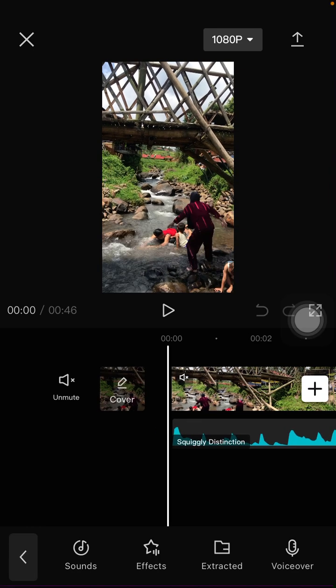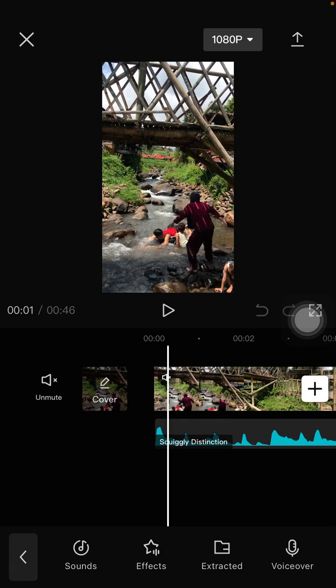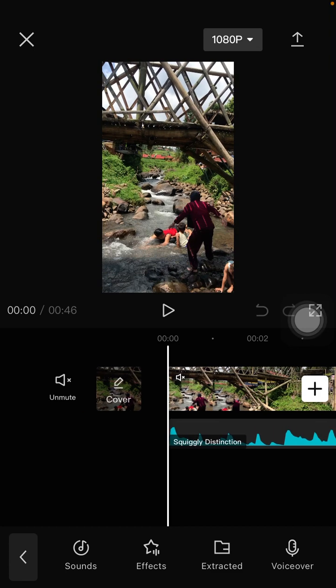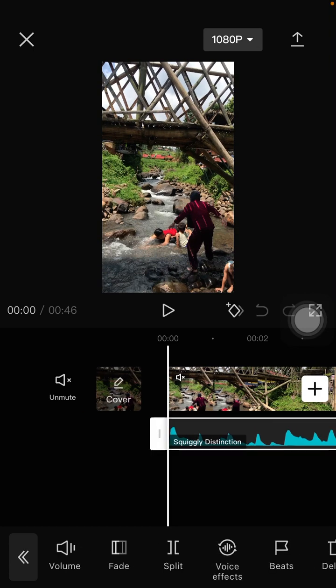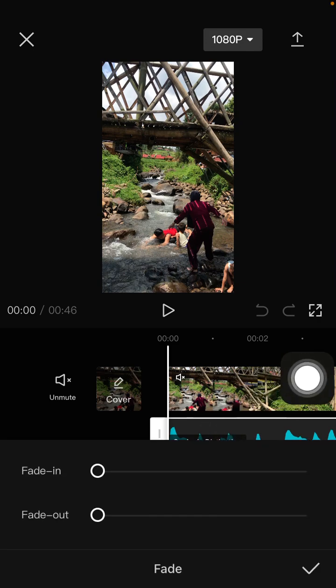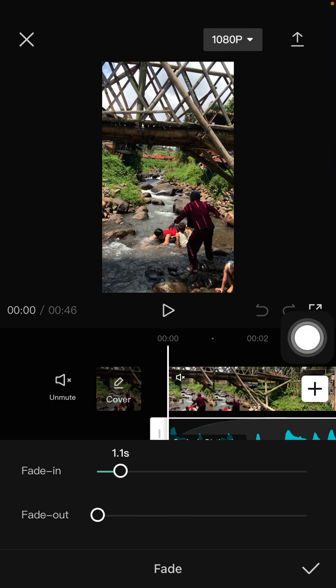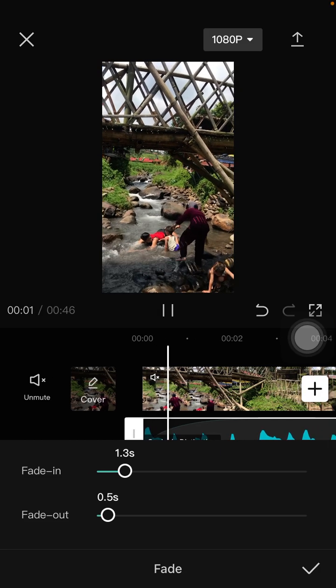To add the pad in and pad out effect, you can click on the sound and find pad, and just swipe to the right to adjust for the pad in and pad out.